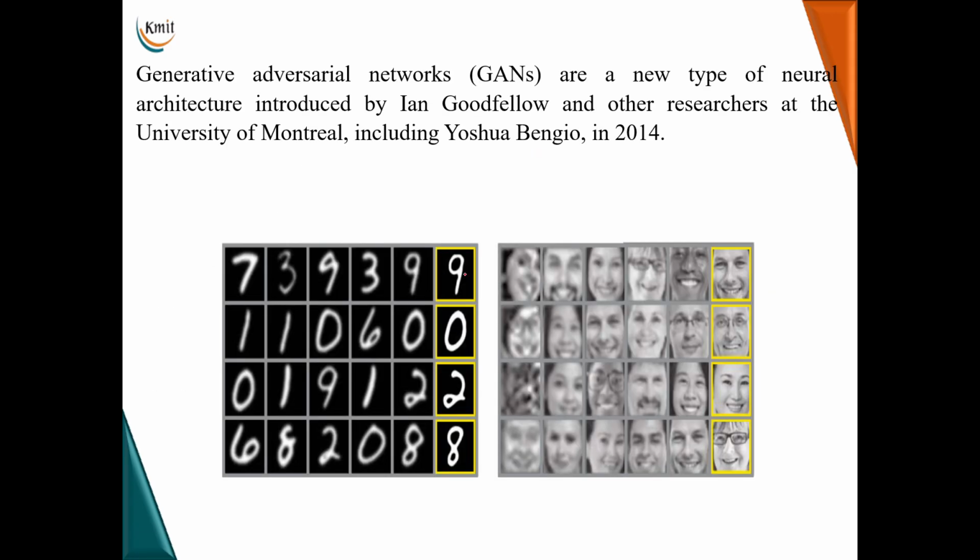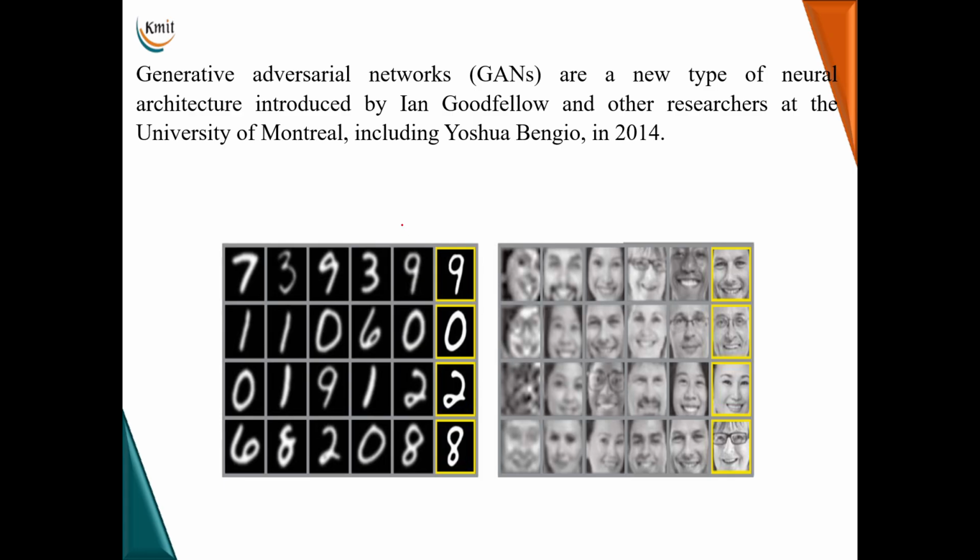Coming to GAN, these are a new type of neural architecture introduced by Goodfellow and other researchers at the University of Montreal, including Yoshua Bengio, in 2014. I can define a generative adversarial network as the capacity to create hyper-realistic images, that is fake images or fake videos or fake music and fake text, of any kind that will be the same as the original data.